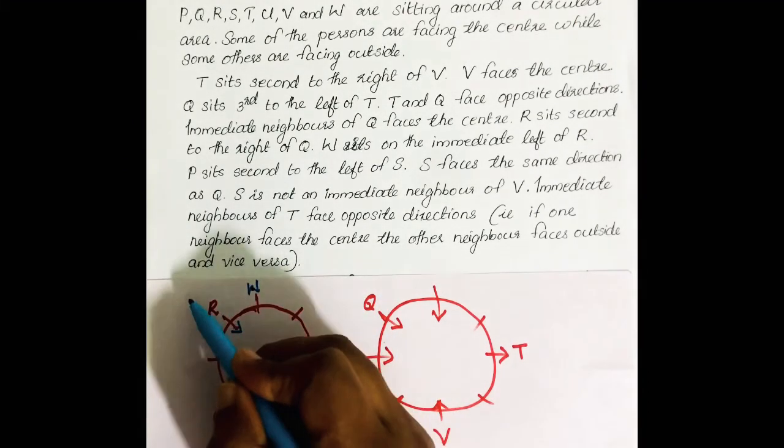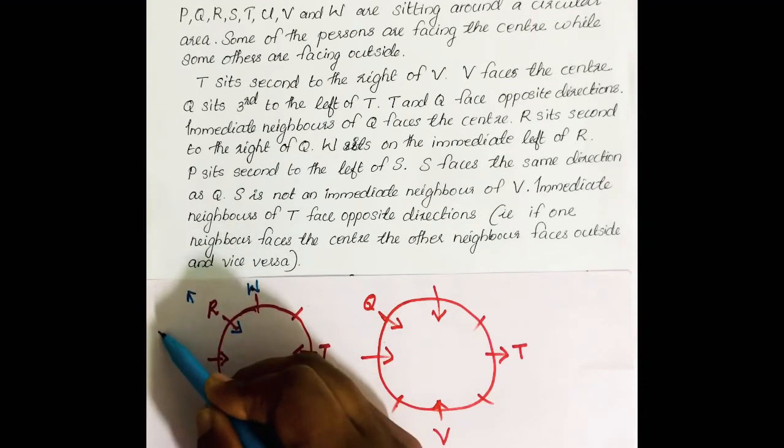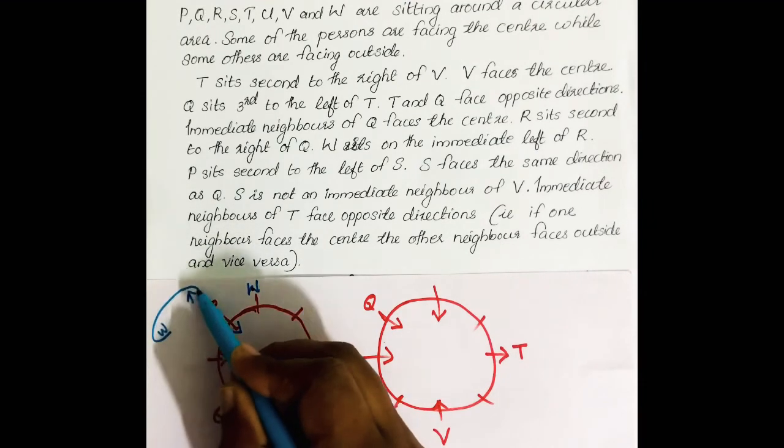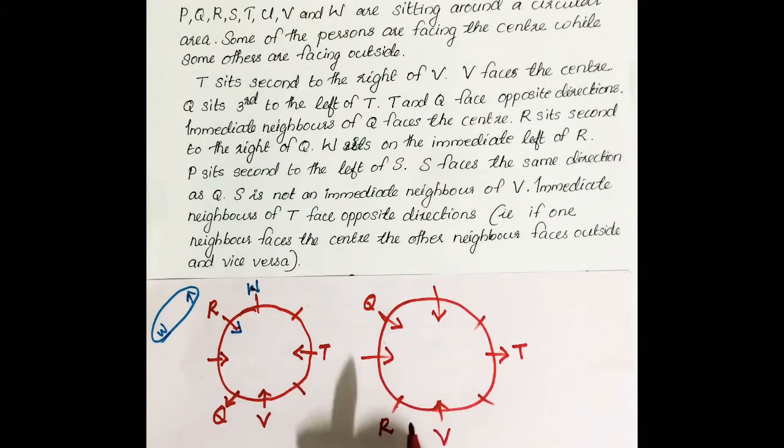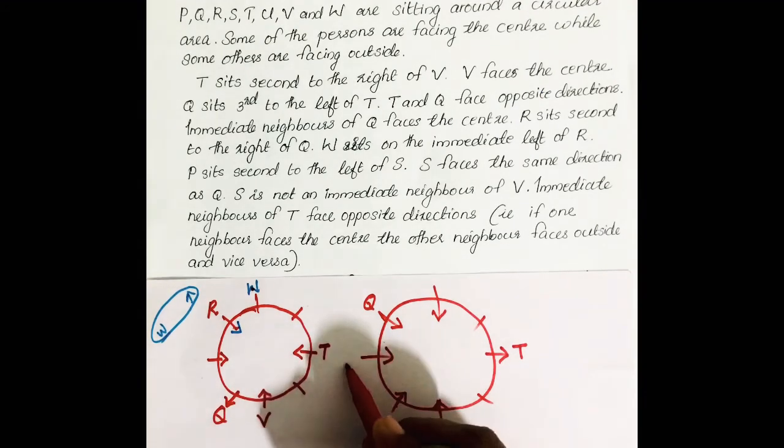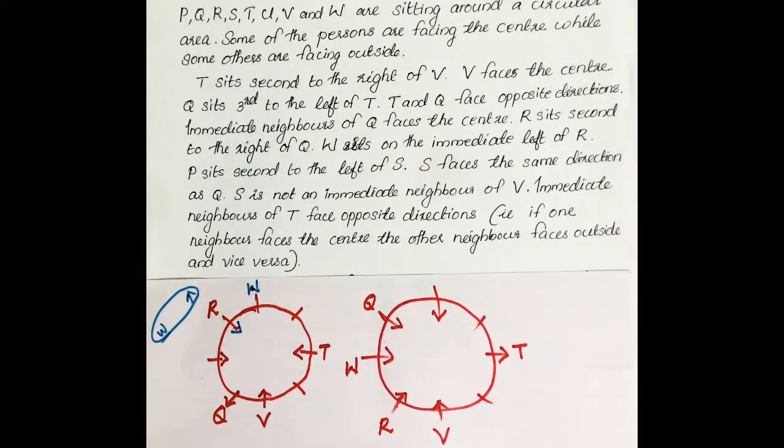One more possibility: R can be outside, then W can be here. If this is wrong, we have to change to the other possibility. In this diagram, if R is facing outside, immediate left W is not possible. So definitely R is facing center, and immediate left is W, means W is here. Okay.